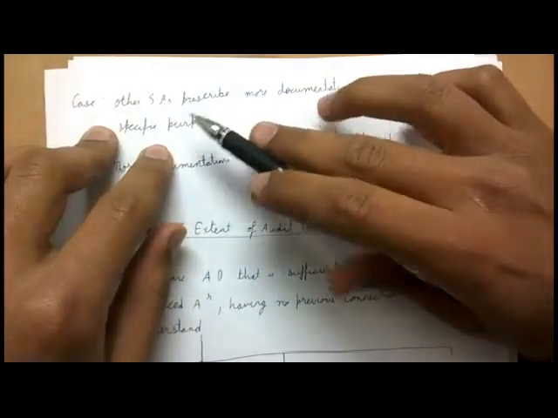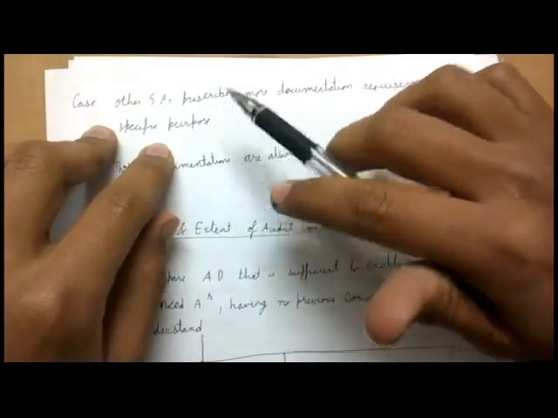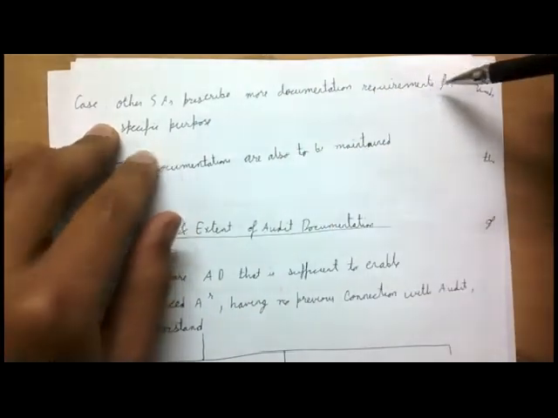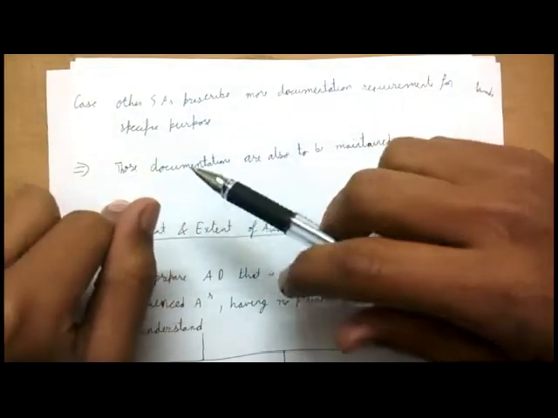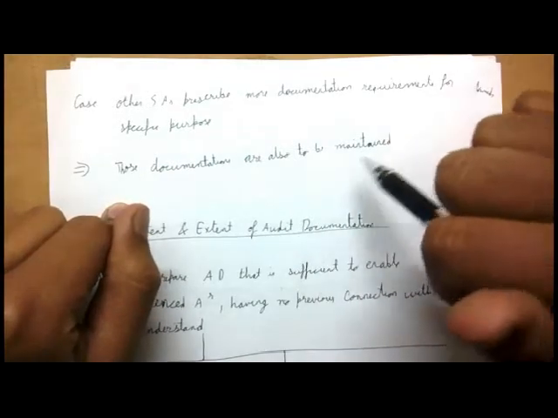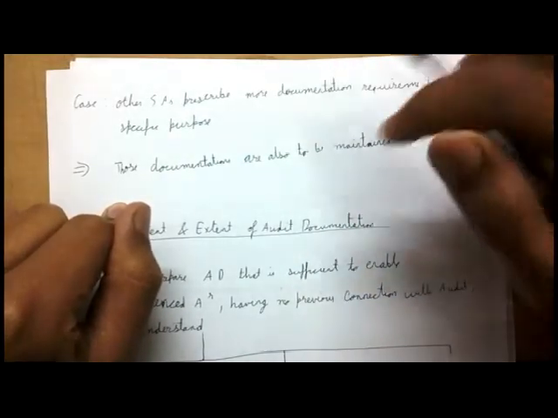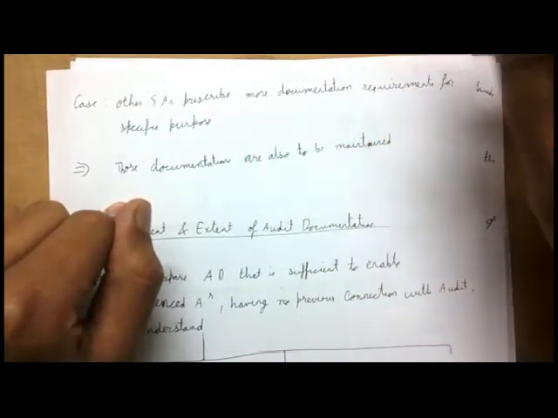So in case other SAs, that is other standards on auditing, except SA 230, prescribe more documentation requirements for specific purposes, those documentation are also to be maintained. You need to maintain those documentation as well, which non-SA 230 standards are asking you to do.